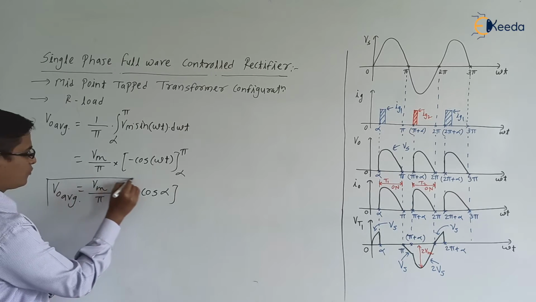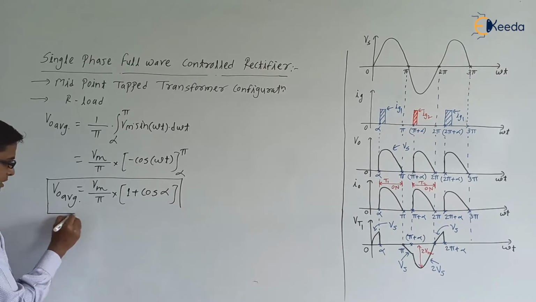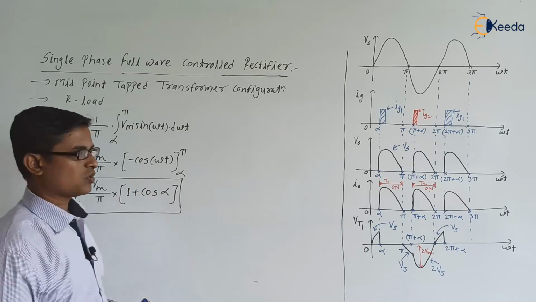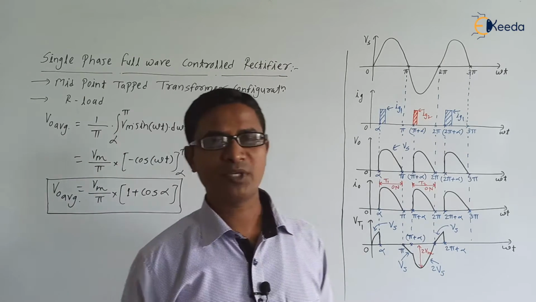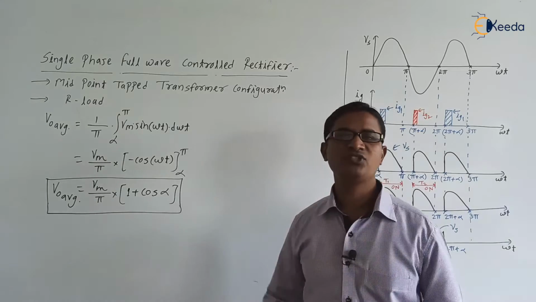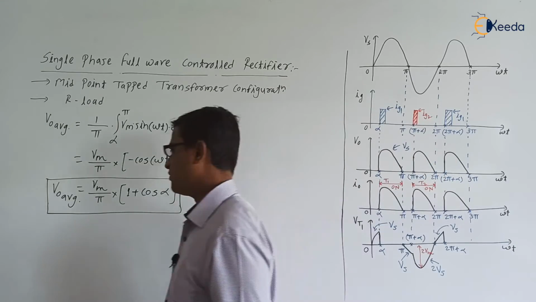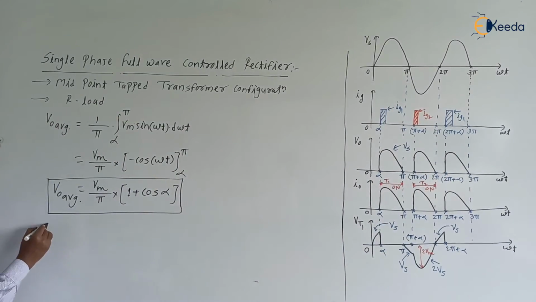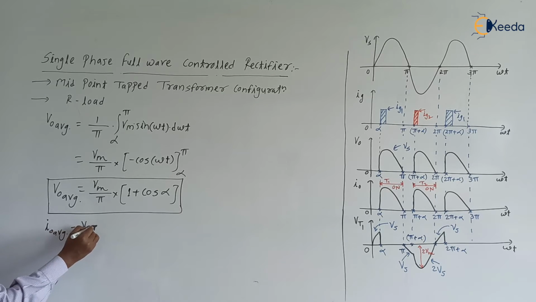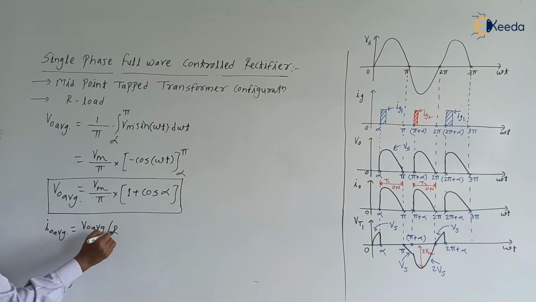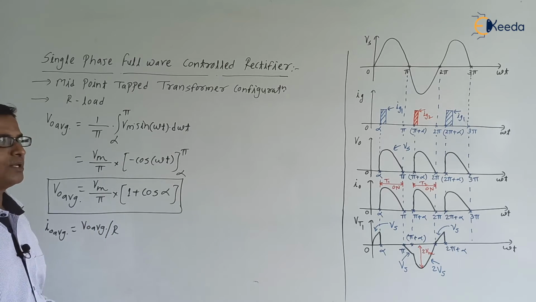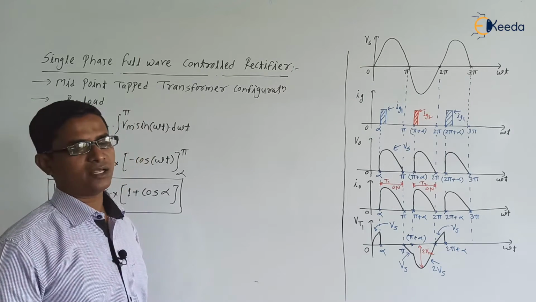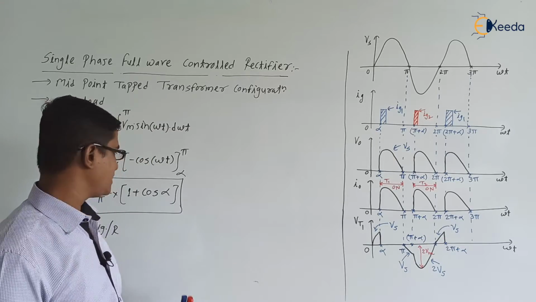V0 average is equal to Vm by pi into 1 plus cos alpha. Is this clear? This is V0 average. Next, can we write I0 average? Yes, I0 average is equal to V0 average by R, that is Vm by pi R into 1 plus cos alpha. Is this clear?